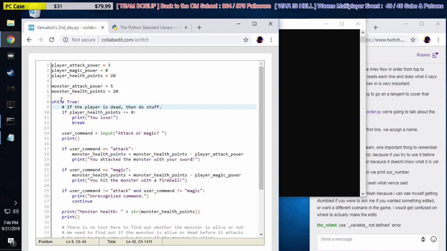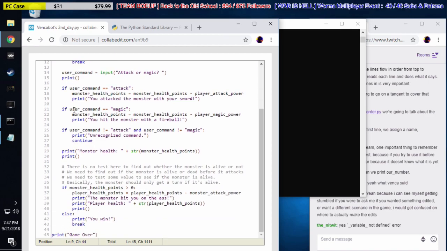So in the first loop, we know the player's alive because he starts off with 20 health points. But here's why it's important to put the line right here on line 9. Because when this loop ends, right here, let's say on line 36, if the monster's still alive, he hurts the player, right? Right here, the player health points changes on line 37.